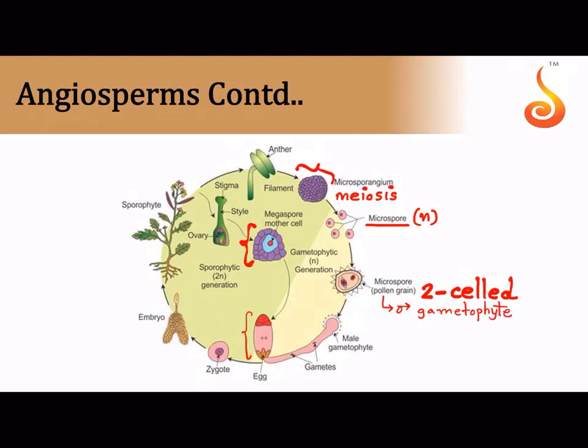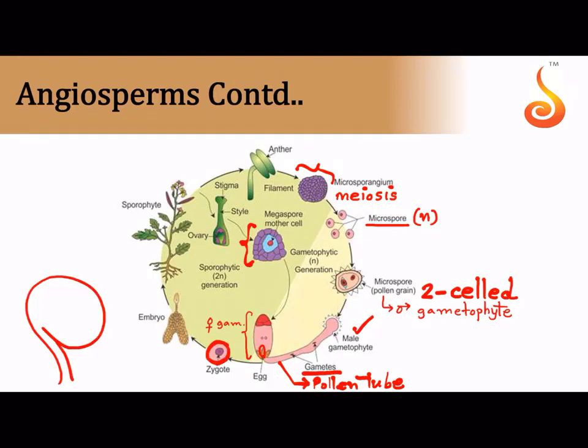The reduced male gametophyte, see how it is reaching the ovule, that is the ovule. The embryo sac I told you is the female gametophyte. Inside the female gametophyte there is egg. It is not going anywhere, it is sitting inside the megasporangium. So who has to go towards it? The pollen grain has to produce a pollen tube, and the pollen tube will have gametes in it, and then a zygote is formed.